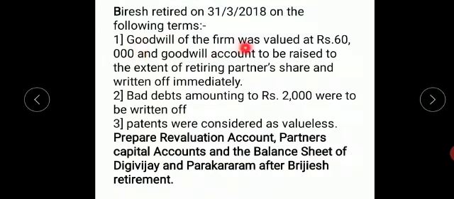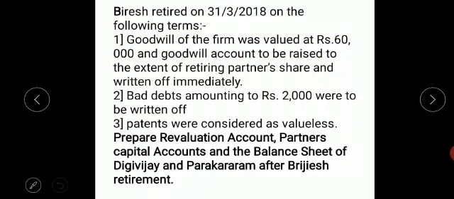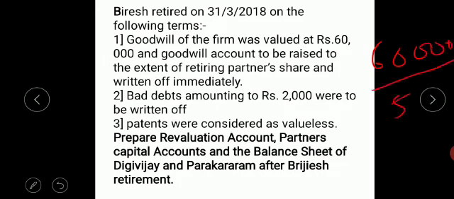Now coming to the adjustment, that is the first adjustment. The goodwill of the firm is raised for 60,000. So 60,000 is the total goodwill. I divide 60,000 by 5 and multiply by 2. 60,000 divided by 5 will amount to 12,000.